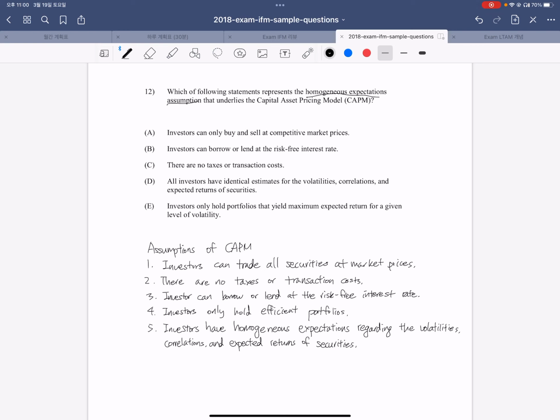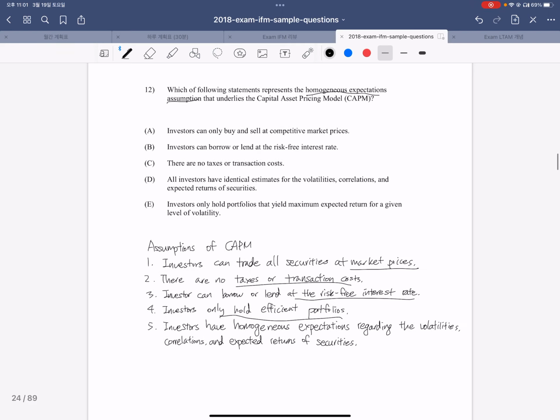And the first assumption is that investors can trade all securities at market prices. And second assumption is there are no taxes or transaction costs. And third assumption is investors can borrow or lend at the risk-free interest rate. Fourth, investors can only hold efficient portfolios.